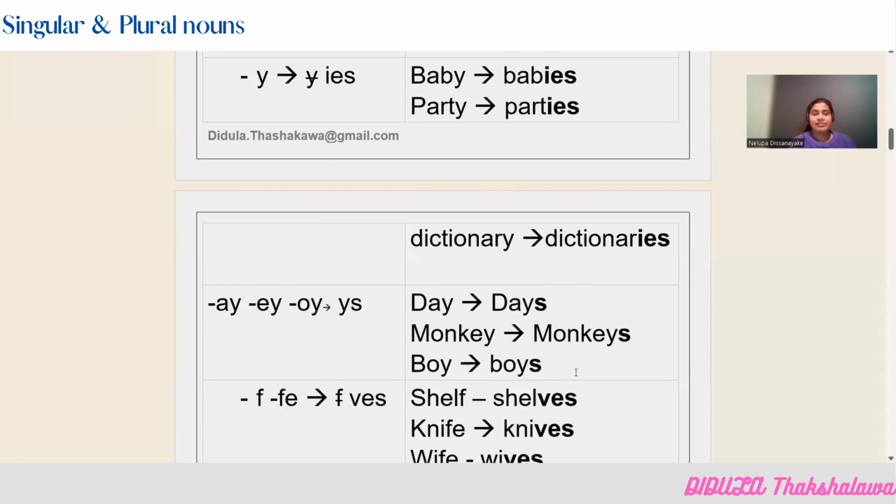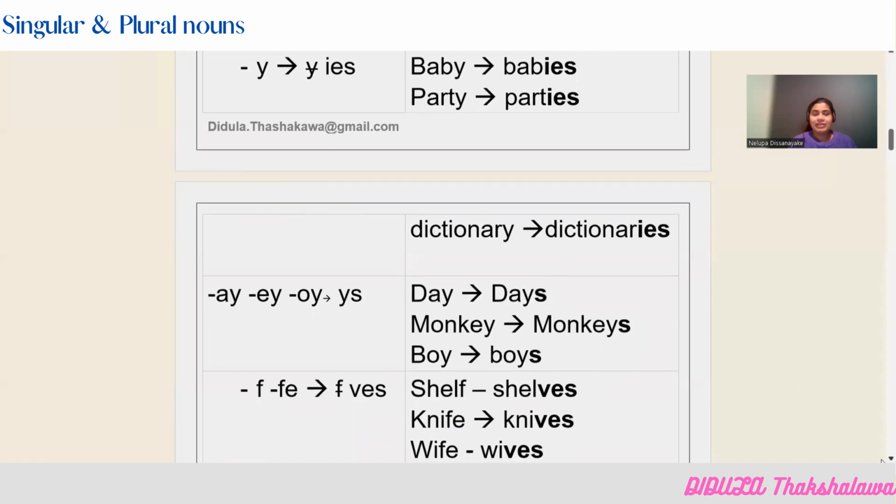Boy, boys. This is a little bit different to what I have told earlier. Like I previously said, if the noun ends with letter Y, you have to remove the letter Y and add IES. But in those kinds of situations, just be careful. If the previous letter is either A, E, or O, you cannot follow that rule. So you just have to add letter S.